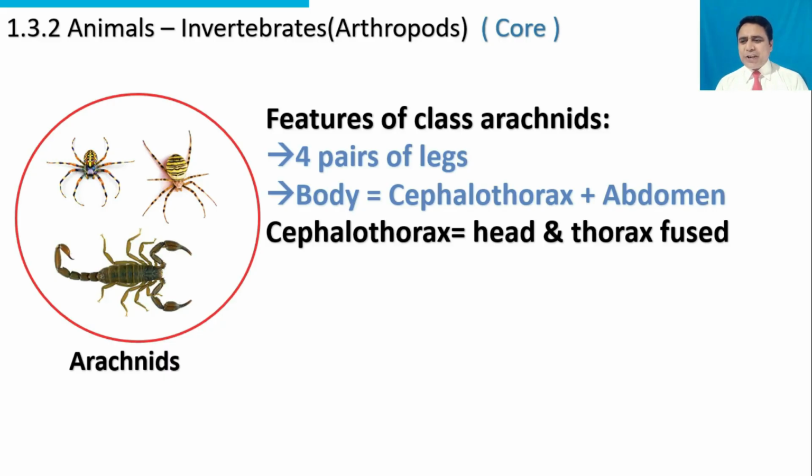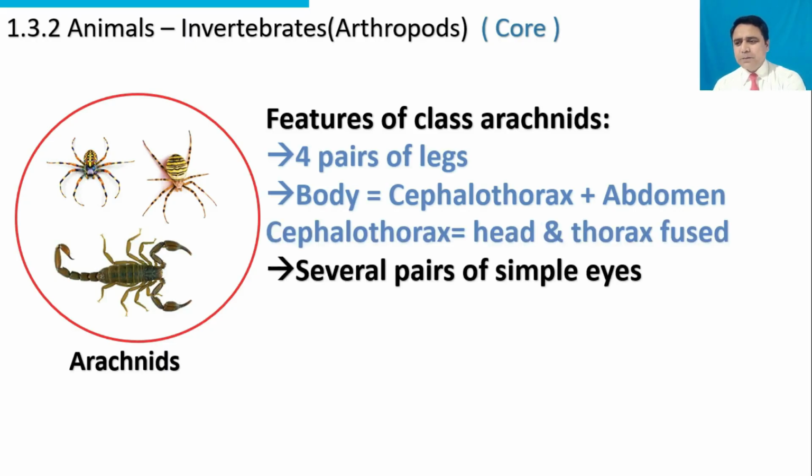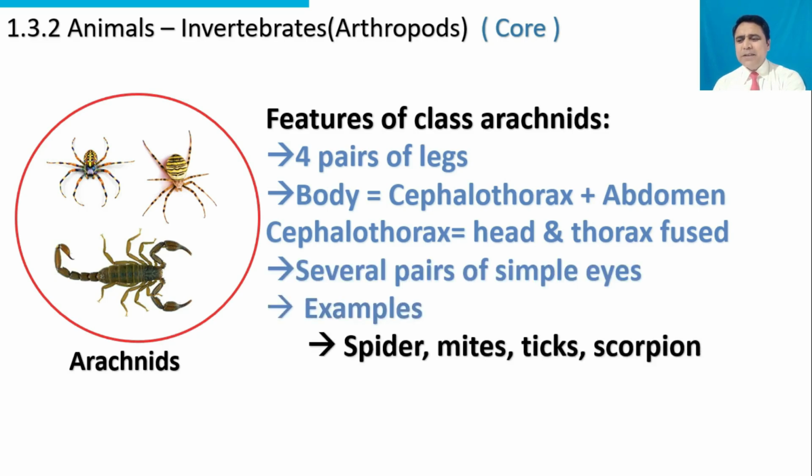Cephalothorax is a structure that is formed by the fusion of head and thorax. Several pairs of simple eyes. Examples are spider, mites, ticks, scorpion.